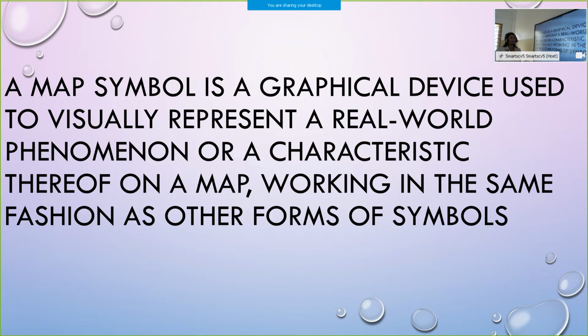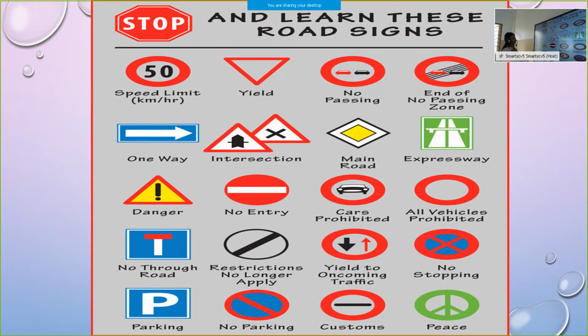So, if you want to represent certain things, it is represented using a symbol. I will show you what that is.